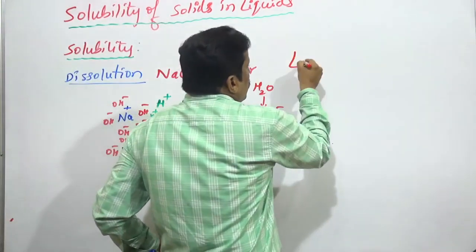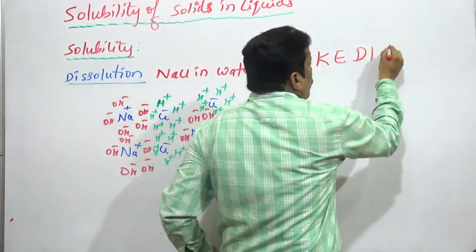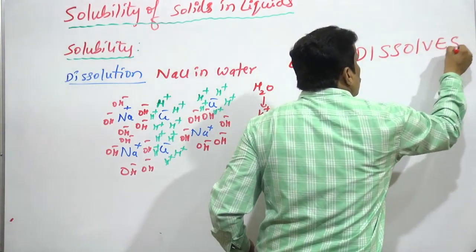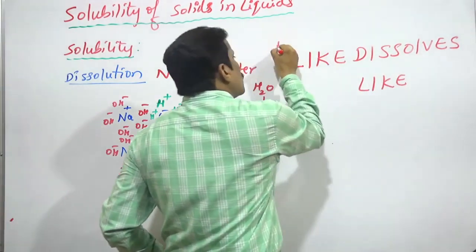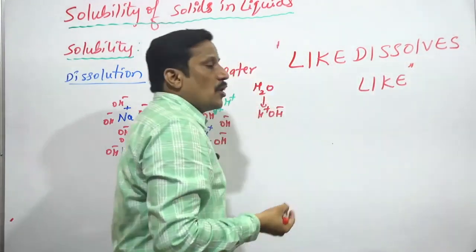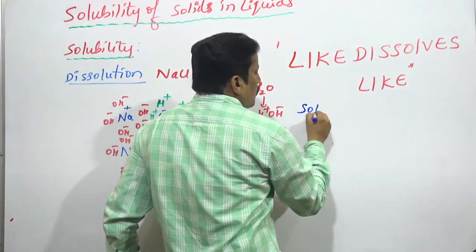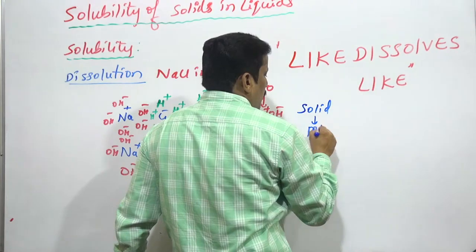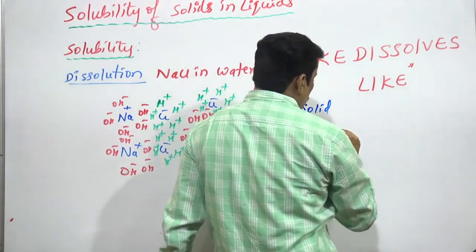Like dissolves like. Like dissolves like means what? A polar solid dissolves in a polar solvent only.